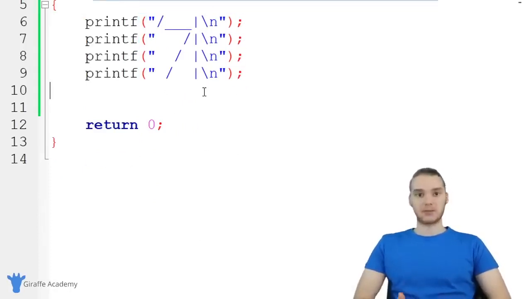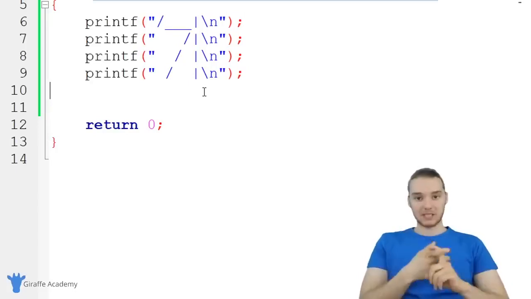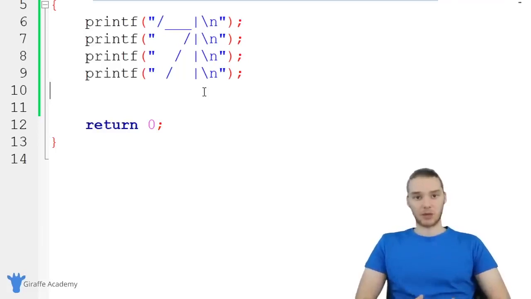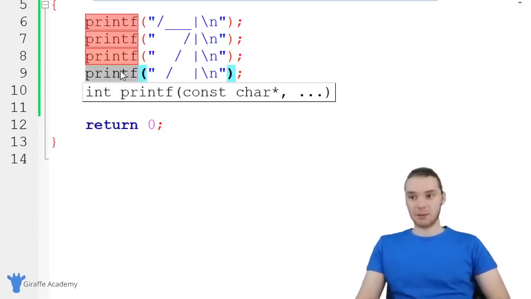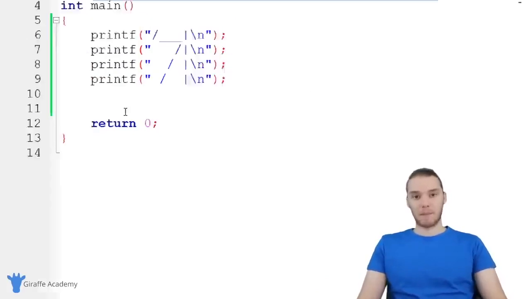So that's kind of the basics of writing a program. That's essentially all you need to know. When we're writing a program, we're specifying a list of instructions that we want the computer to carry out. And depending on which instructions we give the computer and which order we give them and how complex the instructions are, that'll determine what the program does. And as we go through this course, we're going to learn more and more complex instructions. We're also going to learn how we can take simple instructions like printf and do different things with them to make our programs a lot more powerful.